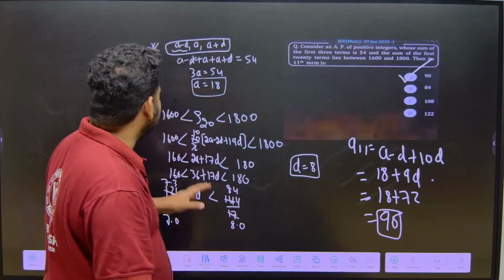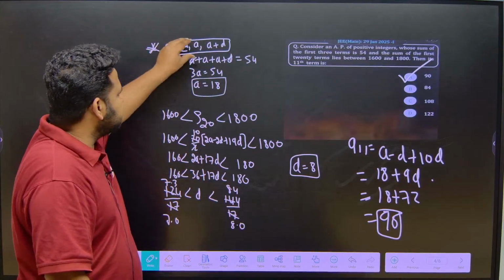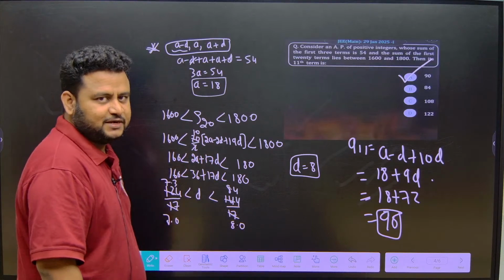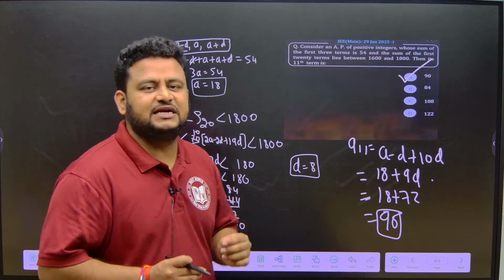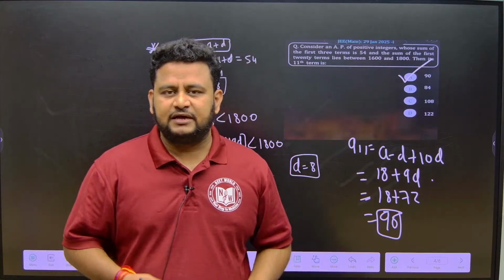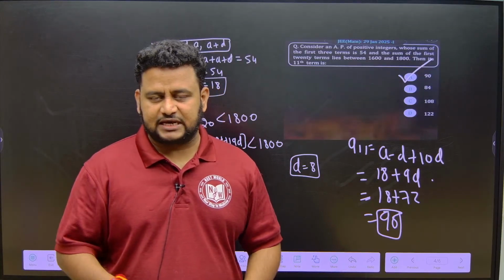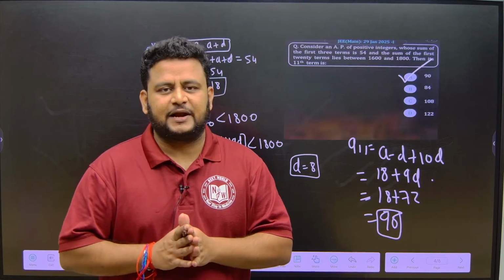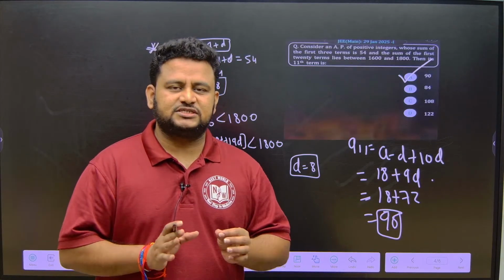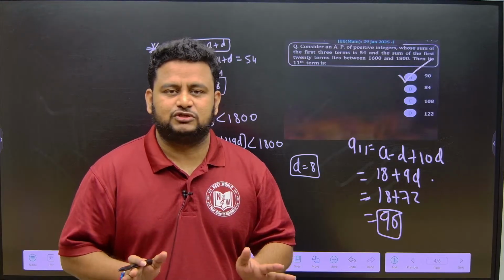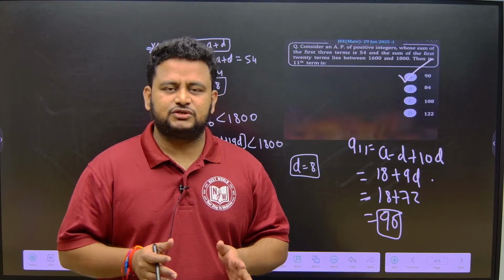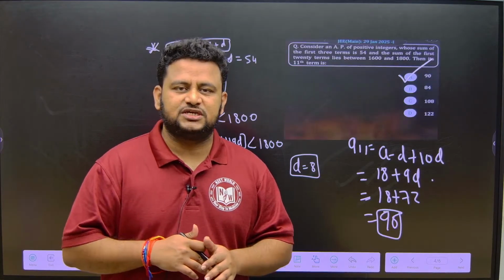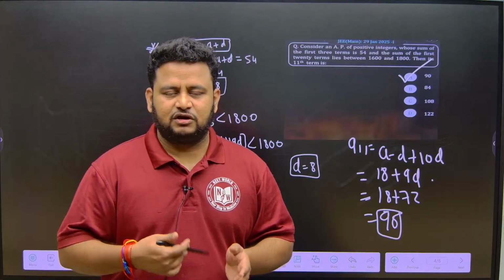So the first thing we have to do is take the values like A minus D, A and A plus D for the first 3 terms of an AP. Those who are attending for the first time will find a little difficulty until you get used to the level of JEE Mains. Calculation-wise it will be intensive, and you learn the calculations only through practice. First of all, it's not just about getting the answer. Please understand the approach. If you understand the approach, you can solve. Once you understand the concept, you have to revise it, then solve a lot of questions, a lot of PYQs.